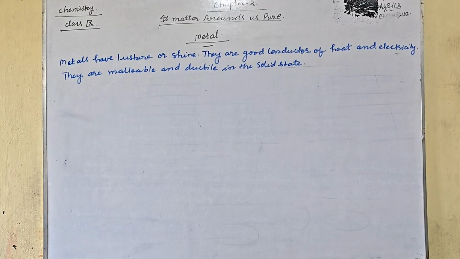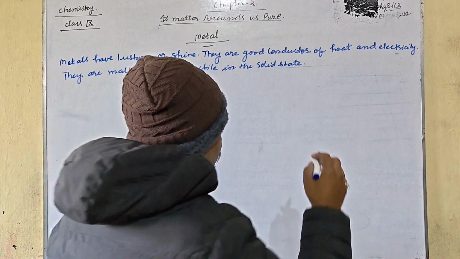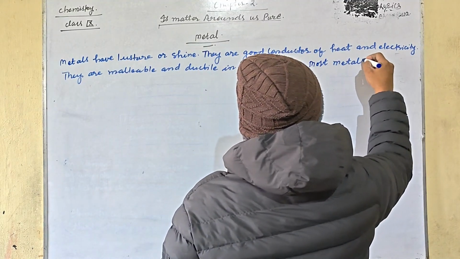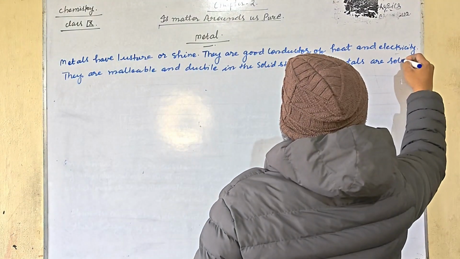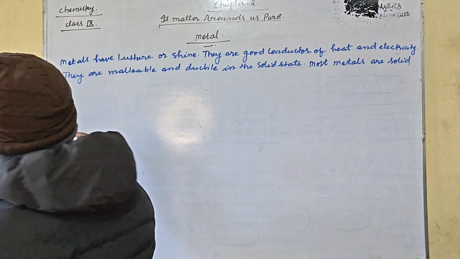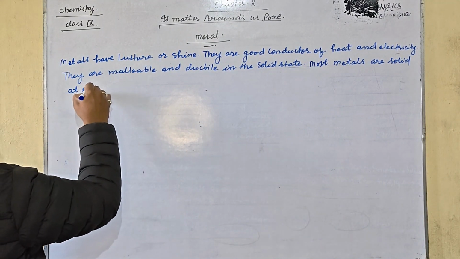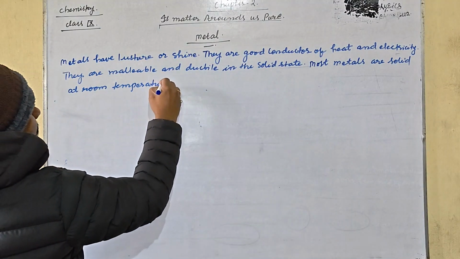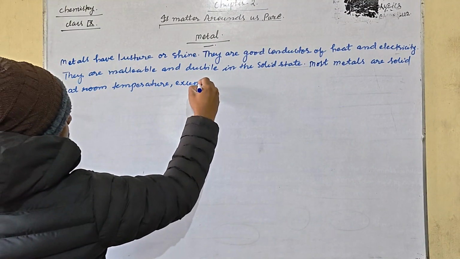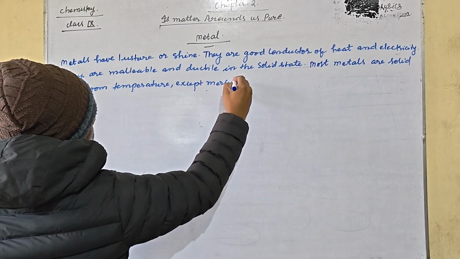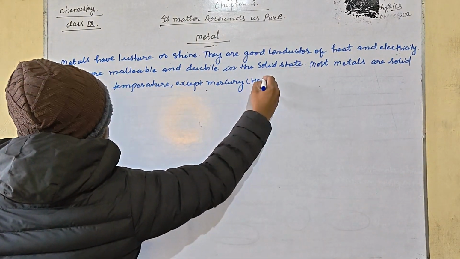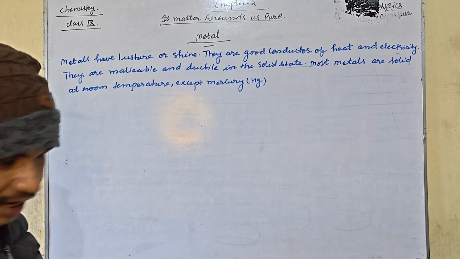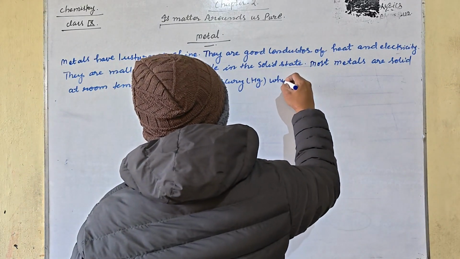And after that, most metals are solid at room temperature, except mercury. Mercury, that is the formula Hg. So it is going to be quite clear. After that, which is a liquid?